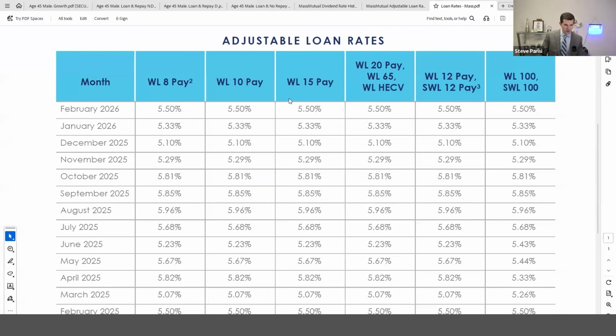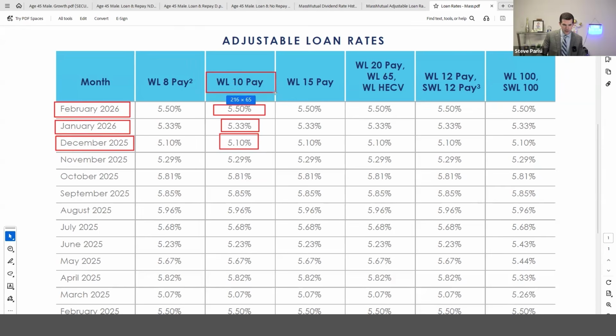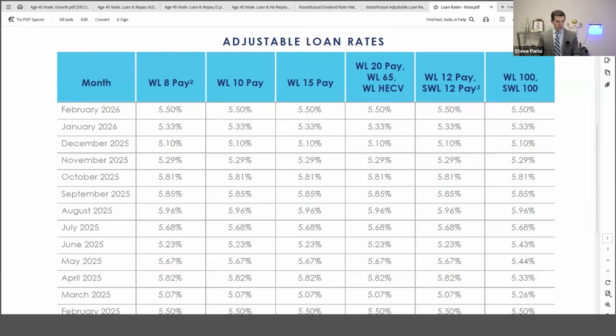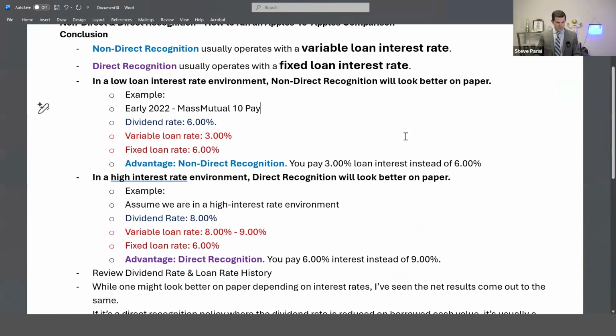Here's some more recent history. That's where I pulled the December loan rate. It's also in the illustration software. But then we can also see January and February and what those loan rates will be. And I'm highlighting the 10-pay product because that's what I illustrated. Anyway, they do move up and down with each other over time.